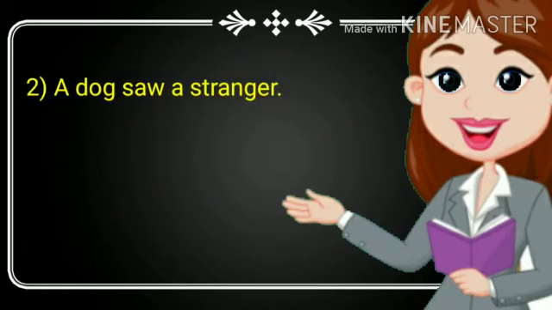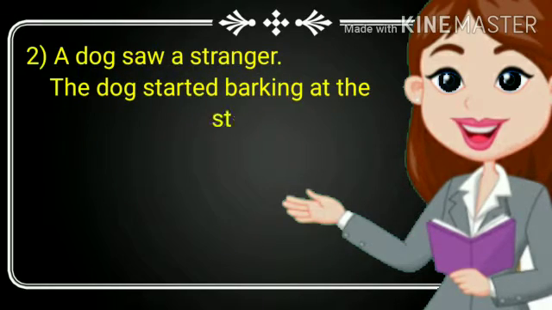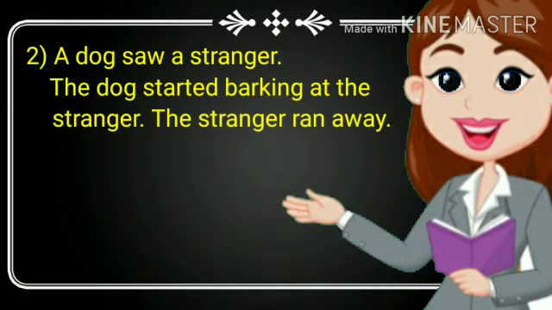Second question. A dog saw a stranger. The dog started barking at the stranger. The stranger ran away. Students, as you know, a dog is an animal and in place of dog we use the pronoun it. Also, we don't know anything about the stranger, whether it is male or female, so we will use the pronoun he/she or him/her in place of stranger in the second and third sentence.